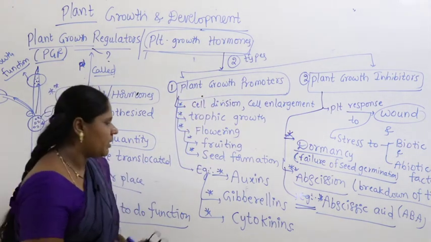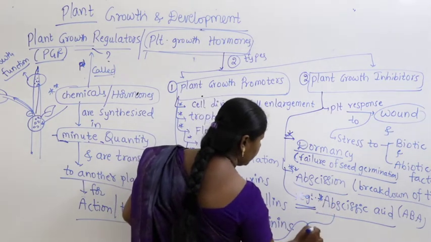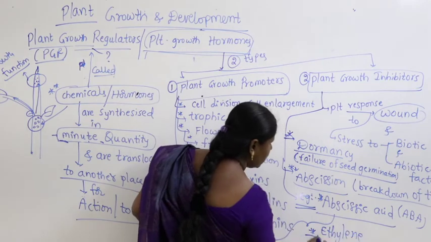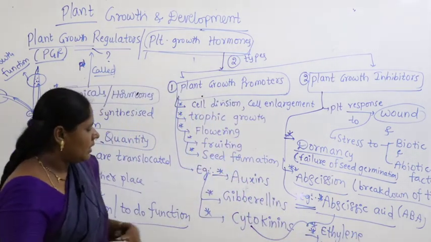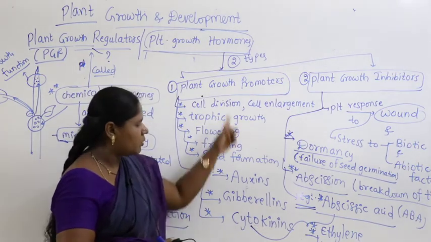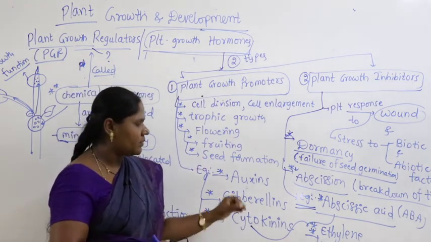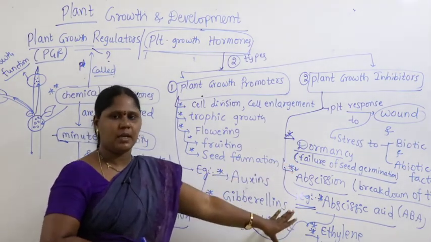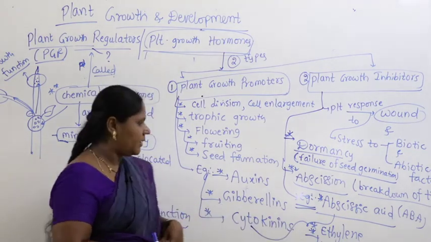And here if you look, there is one more example which acts as a growth promoter and also acts as a growth inhibitor. Who is that? So, which is an intermediate? Who is that we take? Ethylene. Very important. Ethylene will act as a growth promoter. It will do some growth promoting activities, and also it will do growth inhibitor functions in some cases in some of the plants.